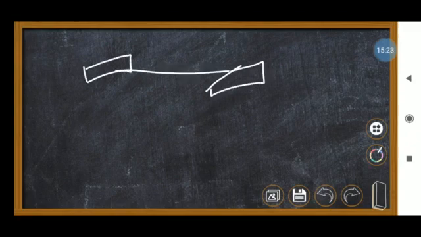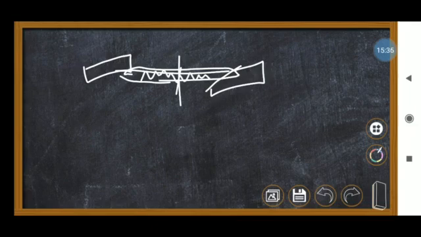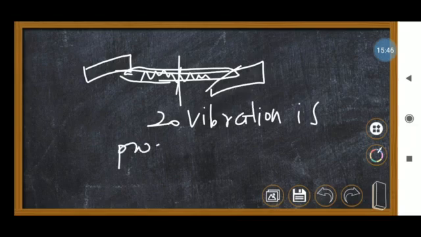It is called frequency, I said. Imagine one body is there, here one rubber band I connected. I plucked that rubber band, so it will produce some vibrations. I said the number of vibrations is 20. So 20 vibrations are produced in 1 second.